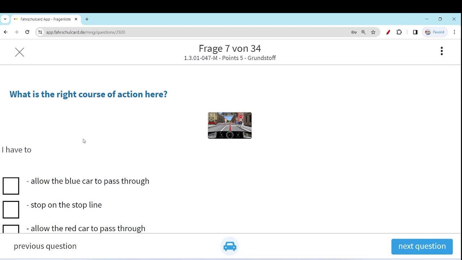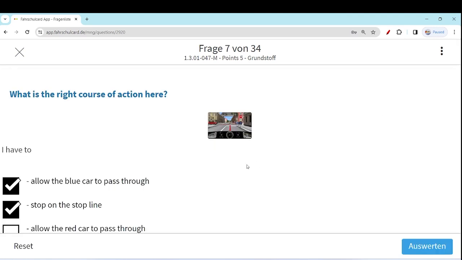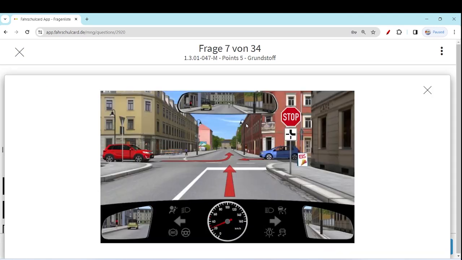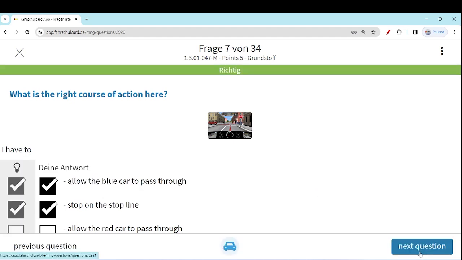I have to allow the blue car to pass through for sure, because the blue car is on the priority road. Stop on the stop line, yes, because the stop sign is there. It is really necessary to stop at this stop sign. Allow the red car to pass through? As I discussed, the red car is taking the left turn. We have the priority over the red car, so we don't need to allow the car to pass through. We will be the first to go.